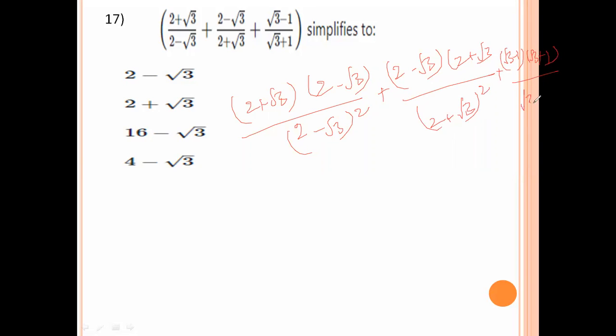The denominator is a plus b into a minus b, a square minus b square. 2 square is 4 minus 3.